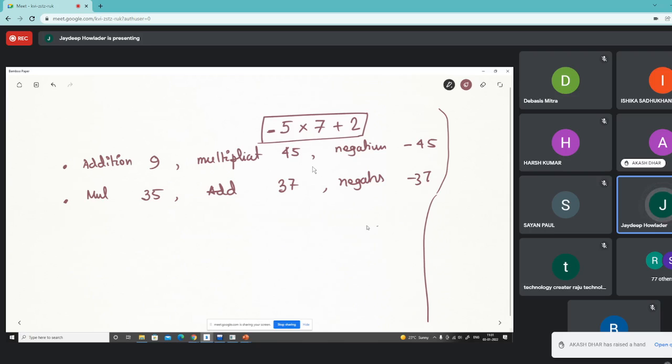So in this case, what is the precedence? The precedence is what is the highest precedence of this operation. Whether it is a negation, whether it is a multiplication, or whether it is a summation, or it may be multiplication, summation, negation. Okay.